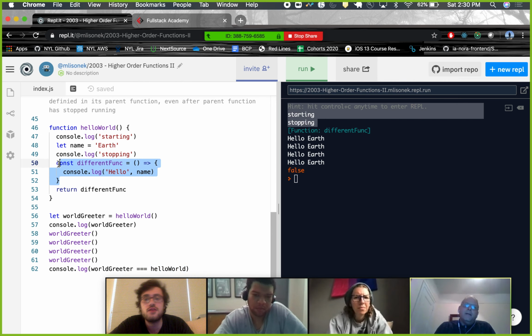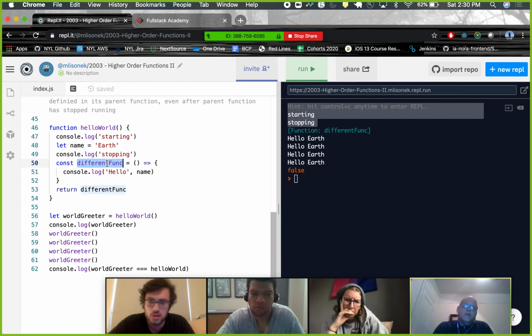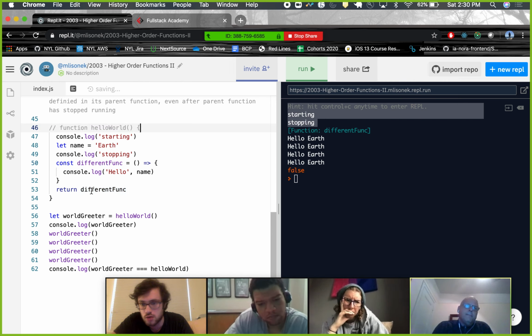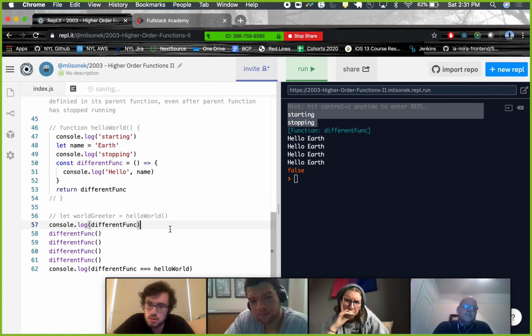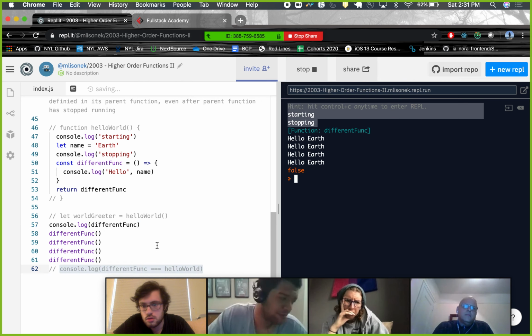Well, yeah, this lives inside of here, but since we're returning it, we can pull it out of that scope and use it on our own. We can never pull it out if it didn't exist in the first place. If I deleted this function, then this would be in the global scope, and this would just be a global function, right? This function will still exist if I just did this, right? It's still there. I can't do this anymore, but world greeter would just be different func, right?